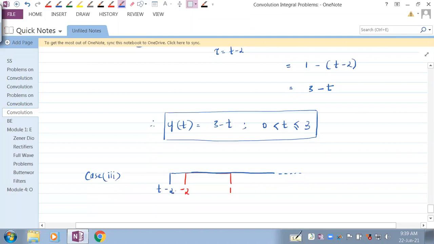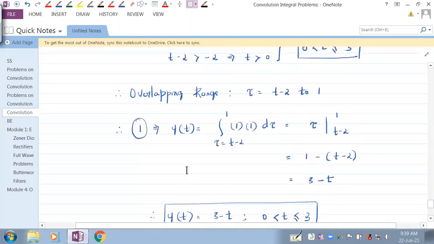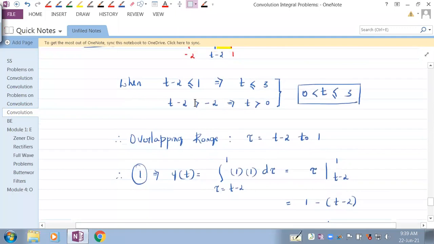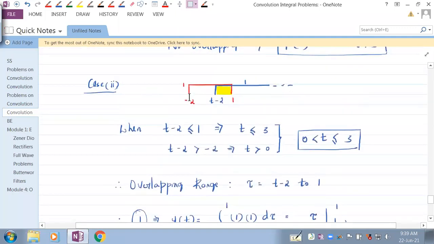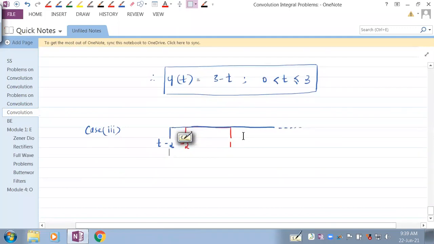So which case is this? Here we said when t minus 2 is less than minus 2. Now when this t minus 2 is, okay, less than or equal to minus 2.